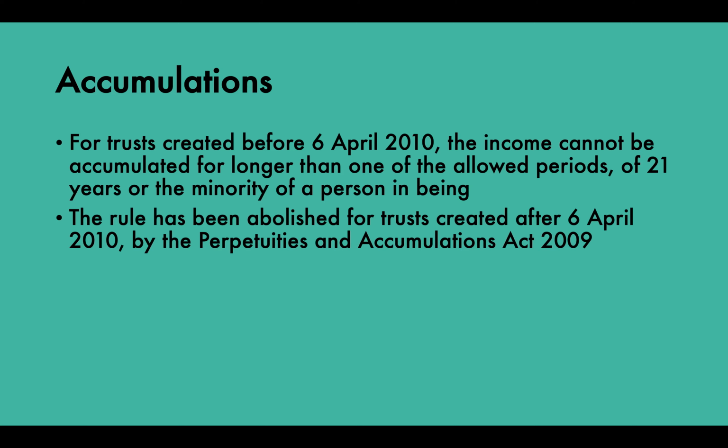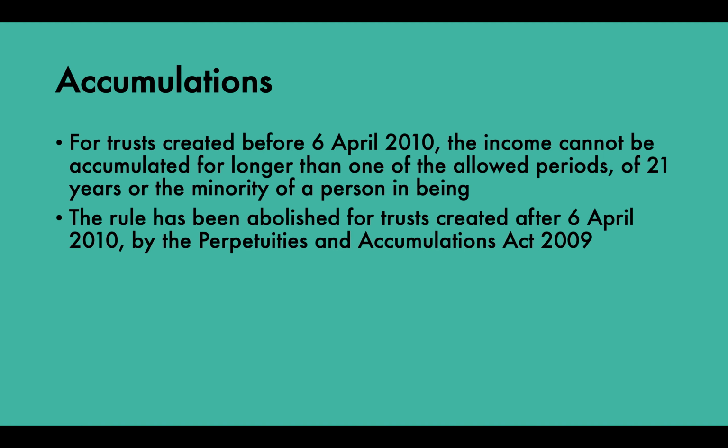This would have allowed, for instance, money to accumulate over time on the trust, and on the beneficiary's 18th birthday, give them the whole lot. This rule has now been abolished for trusts created after the 6th of April 2010 by the Perpetuities and Accumulations Act 2009. So the rule against accumulations is now abolished, and there is no maximum period of time over which accumulations can occur.